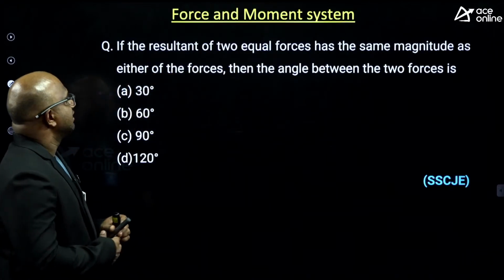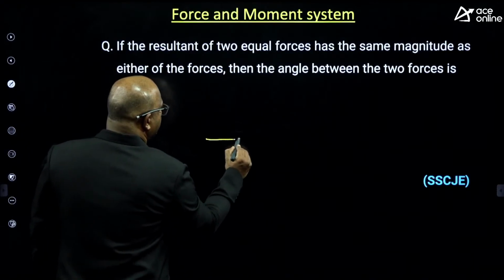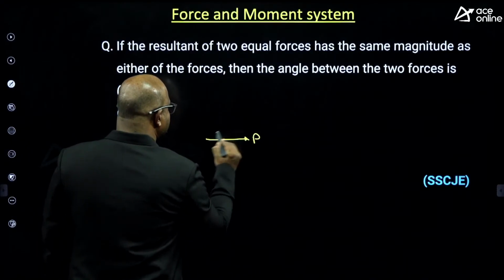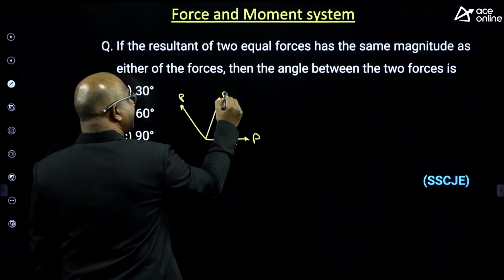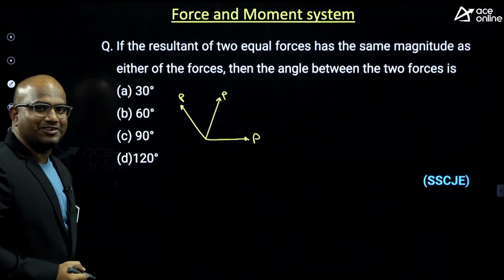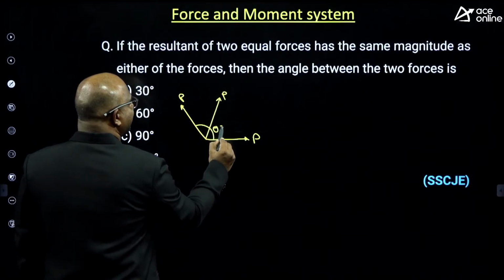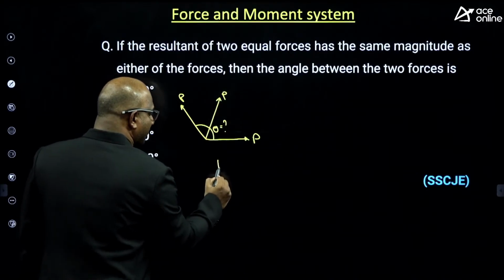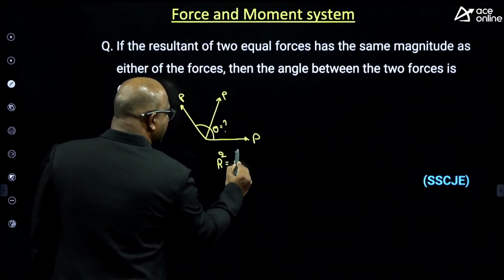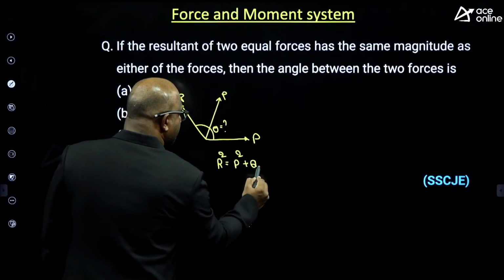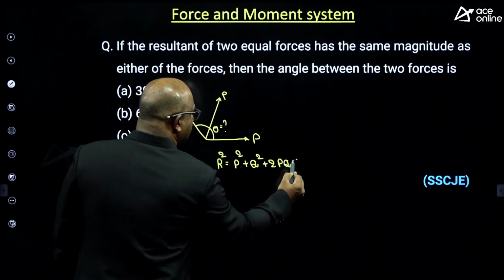Here it is clearly given that there are two equal forces. This is P. This is also P, guys. My resultant also will be P itself. The question is asking, what is the angle between them? Very simple. The formula is R square equal to P square plus Q square plus 2PQ cos theta.